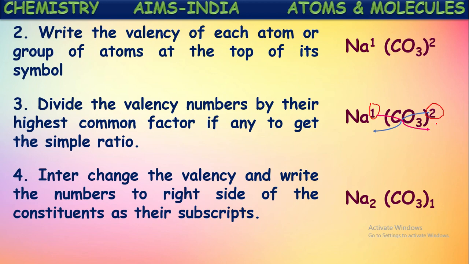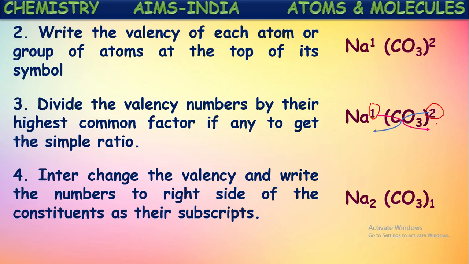If you say sodium ion, actually the sodium ion symbol is Na+1 because it forms a positive charge. It is formed by the loss of electrons, so it will be a positive ion. But we did not consider those charge symbols. We have taken just the symbol along with the valency numbers only.